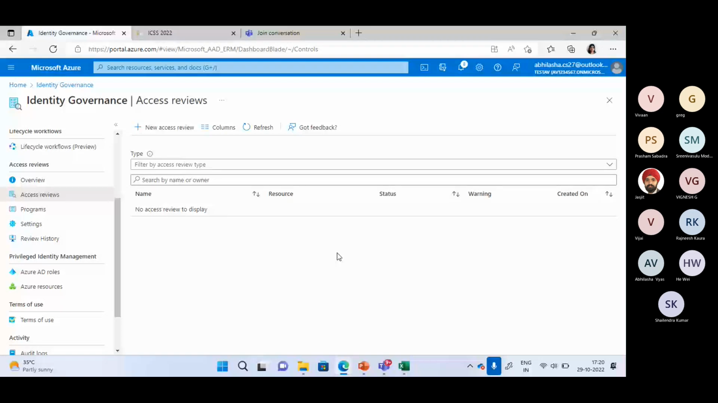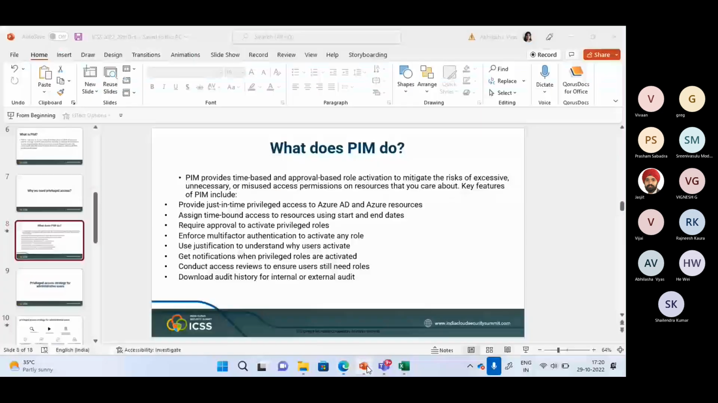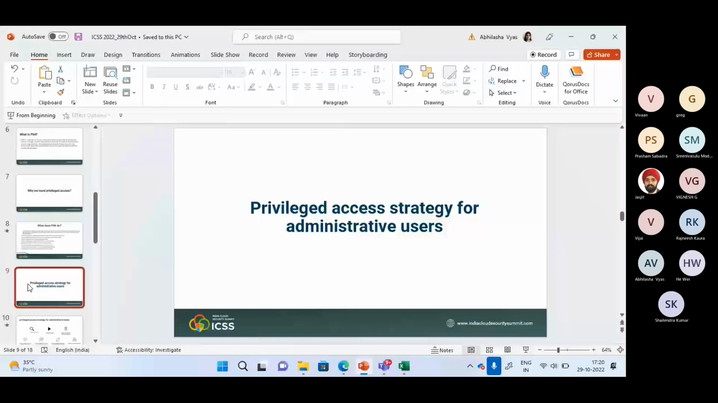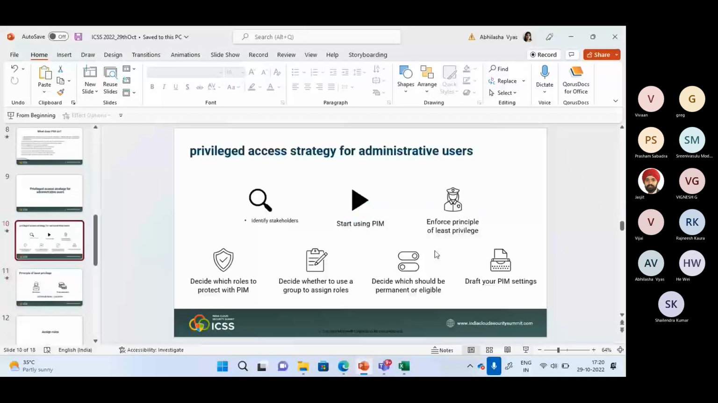Let me see if I've missed any point which I've added in my slides. Yeah. So this is a strategy which I have added in the slide so that I will not miss the flow which I wanted to add. So we have seen the entire demo of how identities will be assigned specific privileged roles.